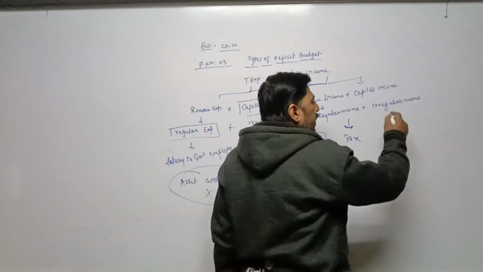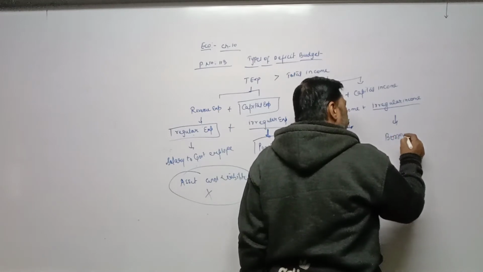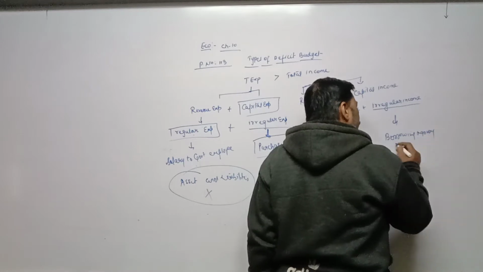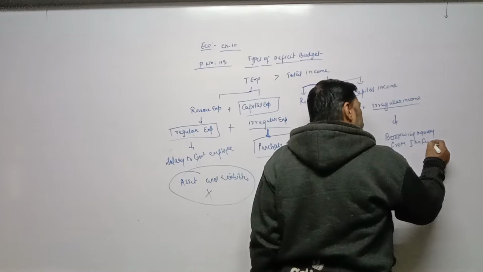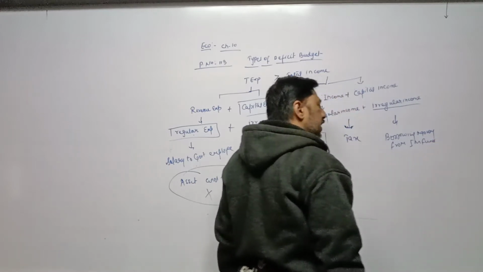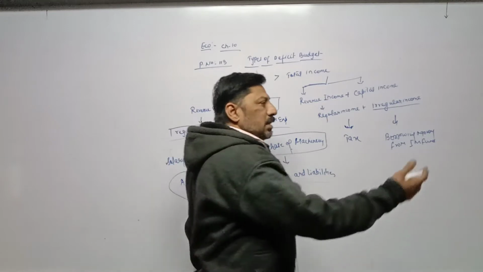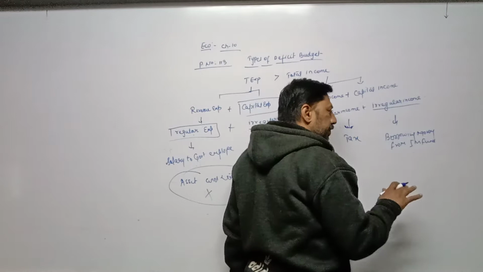An example of irregular income: borrowing money from the International Monetary Fund. When we are borrowing money from the International Monetary Fund or any other agency, cash inflow takes place, so it is considered as income.